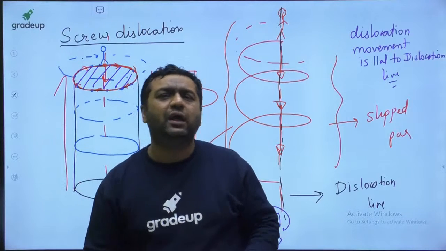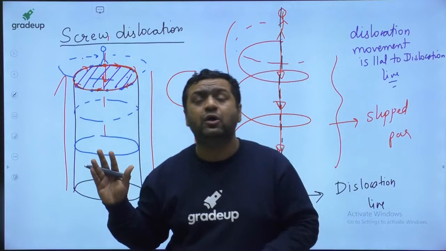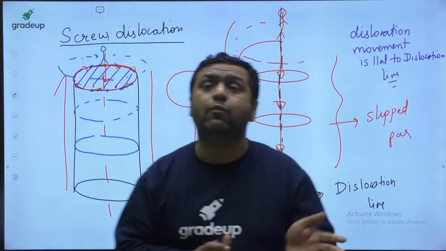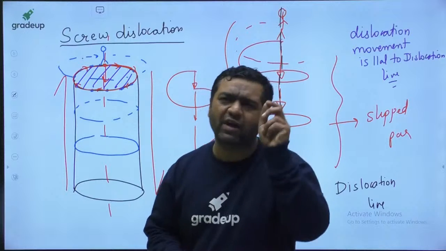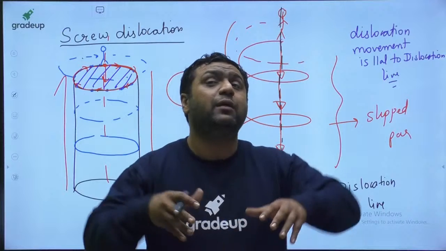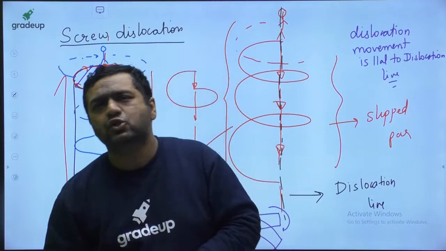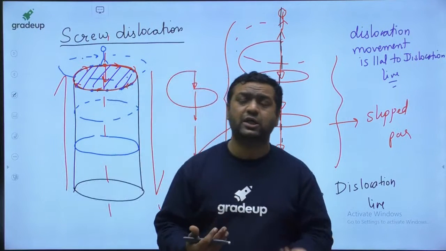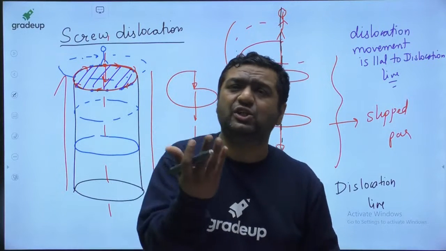So don't you feel here bulk motion of atoms is going to take place, whereas in edge dislocation only 5-7 atoms were moving. So in screw dislocation bulk motion is there; in edge dislocation the motion was of a certain group of atoms. So don't you feel that screw dislocation requires more energy, because a bulk of atoms is going to move, than edge dislocation?